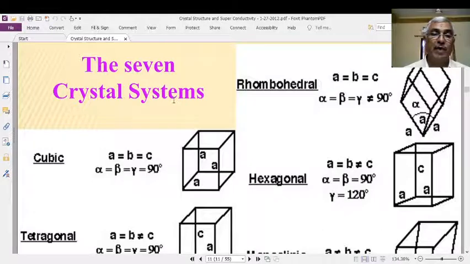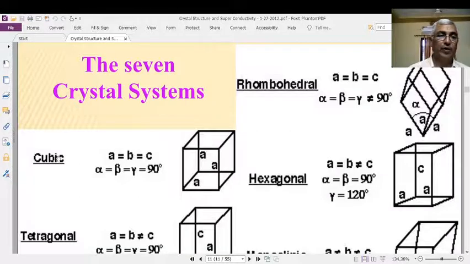One set is the dimensions of the unit cell, the other set is the angles of the unit cell. Dimensions are a, b, c; angles are alpha, beta, gamma. Depending upon the relation between dimensions and angles, we have 7 types of crystal systems.